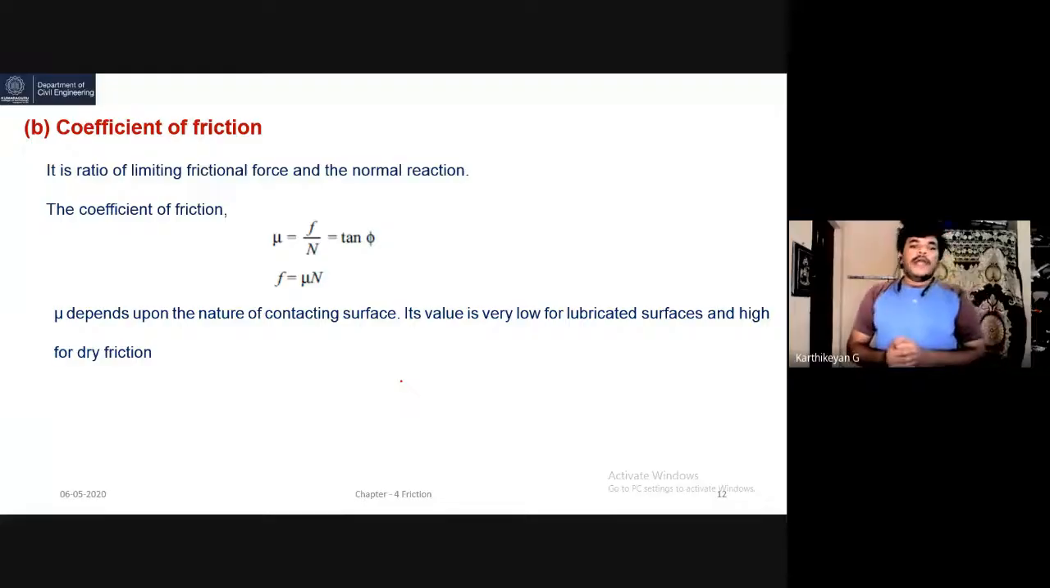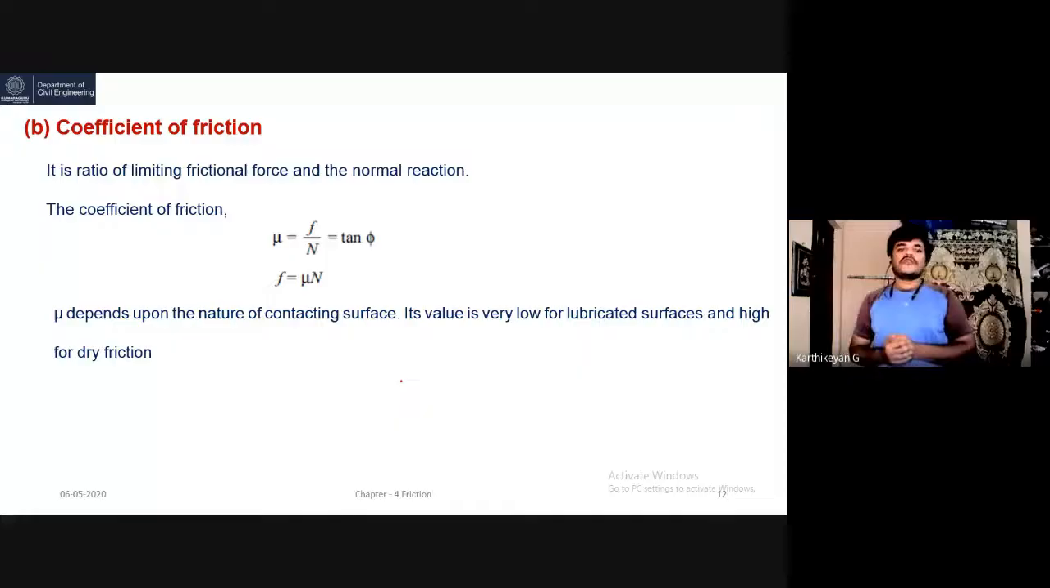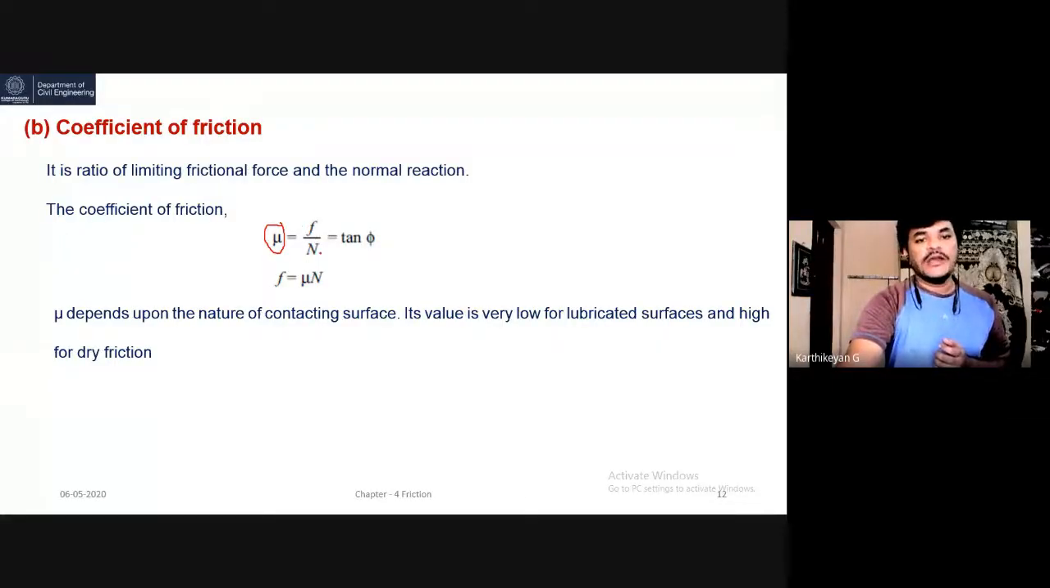Right. Next, the first terminology we discussed was the angle of friction, and the second one is the coefficient of friction. This is very important. It plays a vital role in friction problems. It is the ratio of limiting friction force to the normal force. The coefficient of friction is generally denoted by the symbol mu, which is equal to small f by N. Small f is the frictional resistance and capital N is the normal reaction, opposite to the gravity weight.